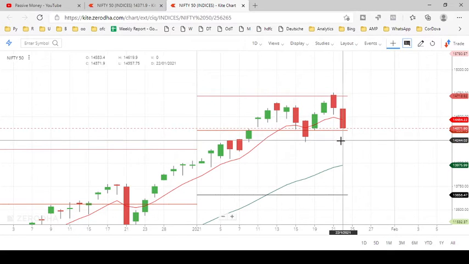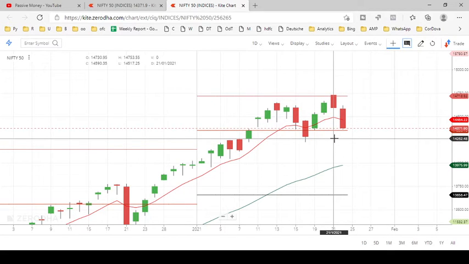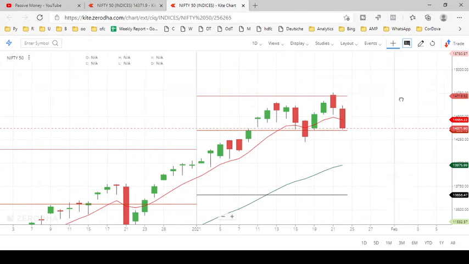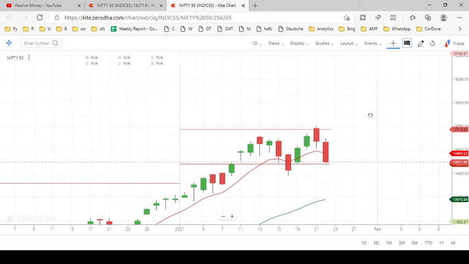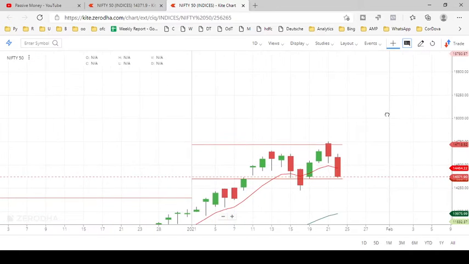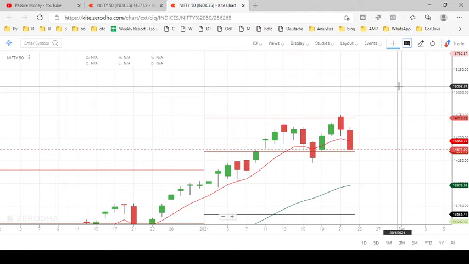Suppose the market closes above 14,750, and the next day that high is crossed, then only we can say that we still have an upside, the bullish side. The market can reach above 15,000. We can say that.